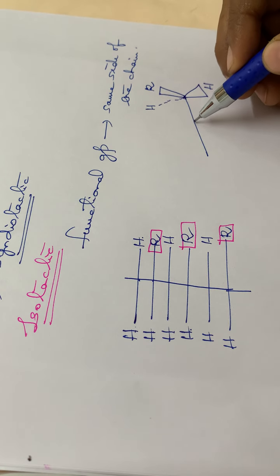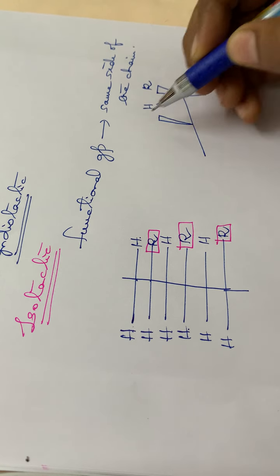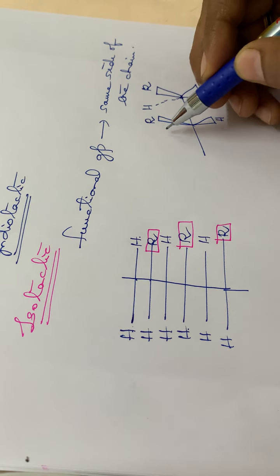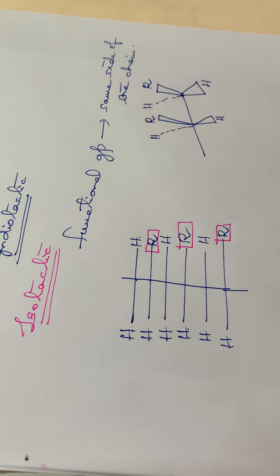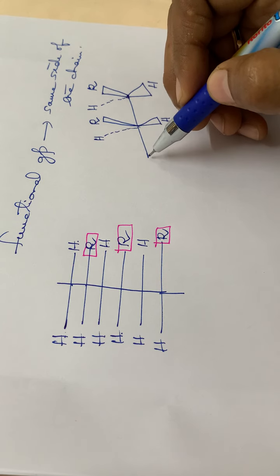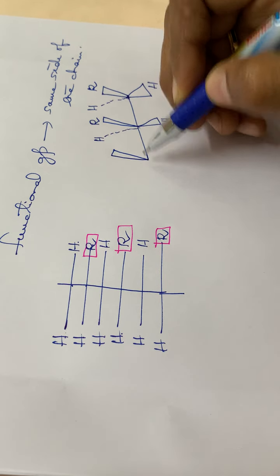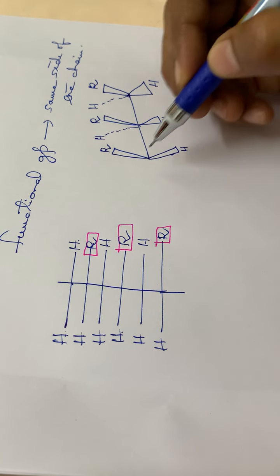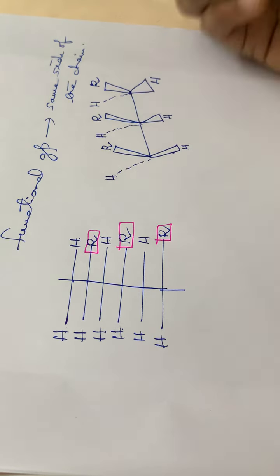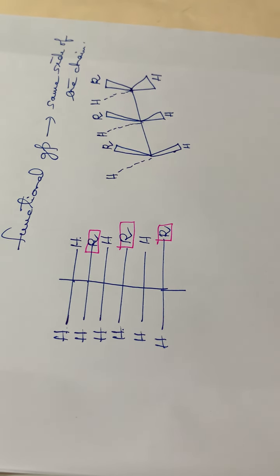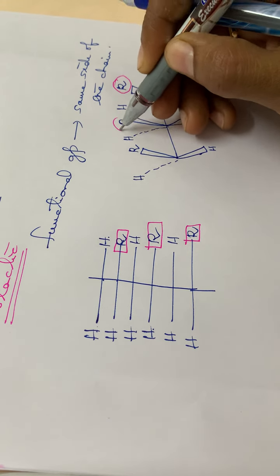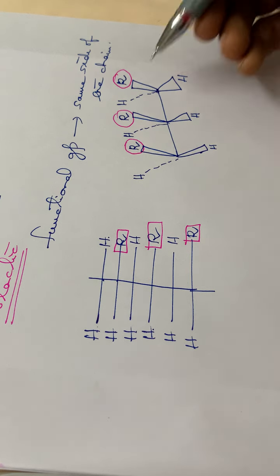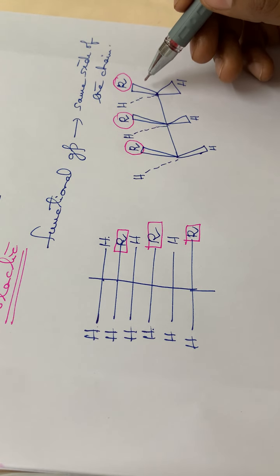Okay, then the next one, R, then again hydrogen, then again hydrogen, another group, then the next one, R, hydrogen, hydrogen. Okay, see here, all the alkyl groups are present on the same side of the chain, isn't it? So this is another example for an isotactic polymer. Okay, and also the arrangement is in an orderly pattern.